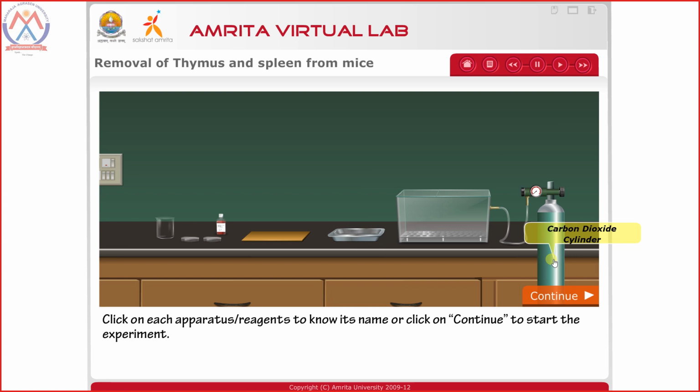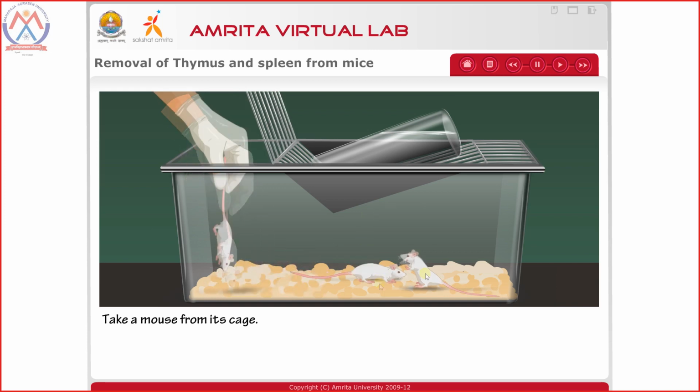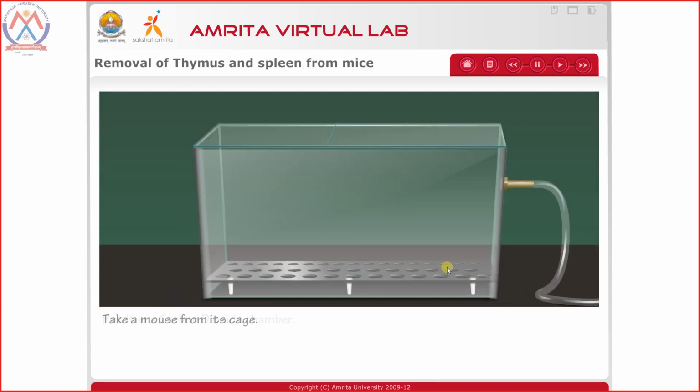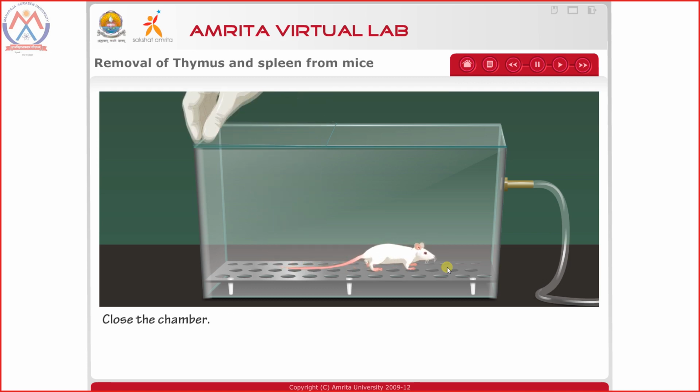Now if we click on any of the components, carbon dioxide cylinder, carbon dioxide chamber, this is the tray, surgical tray, dissection tray, and this is the, I don't know, biotechnology lab people may know more. This is the beaker, and let's just continue with the animation. The mice is removed and it is placed in the carbon dioxide chamber.